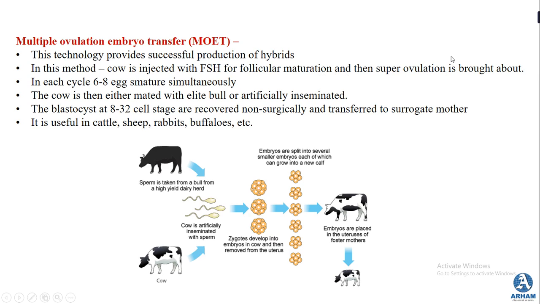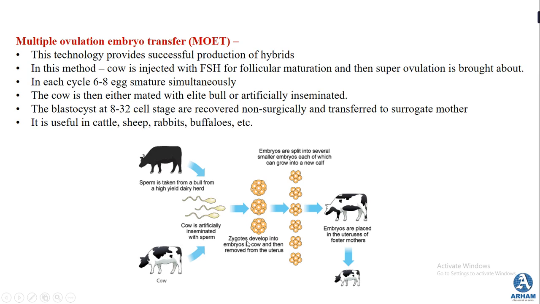What do you mean by super ovulation? This means that in each cycle 6 to 8 eggs mature simultaneously. Then this cow is either mated with an elite bull or it is artificially inseminated. Suppose this is the cow, and the sperm is taken from this bull and artificially inseminated into this cow,